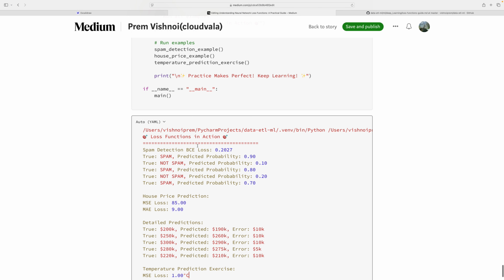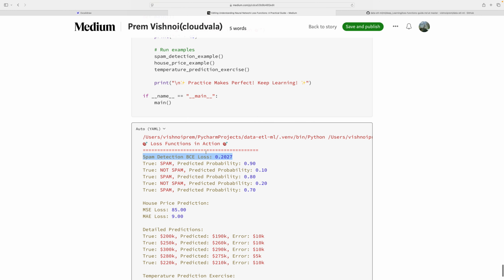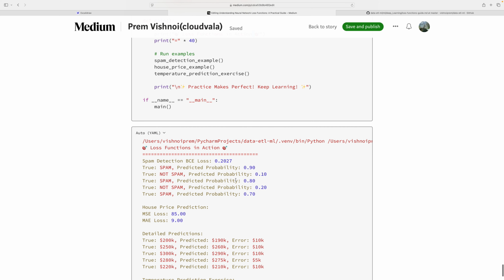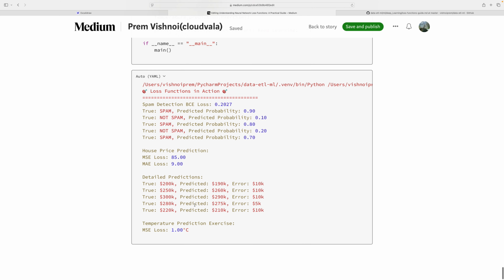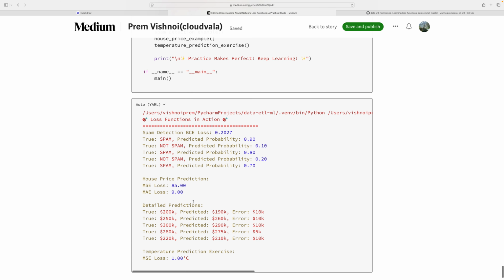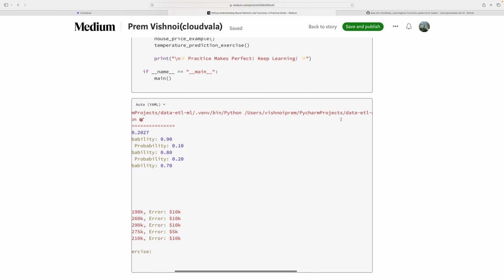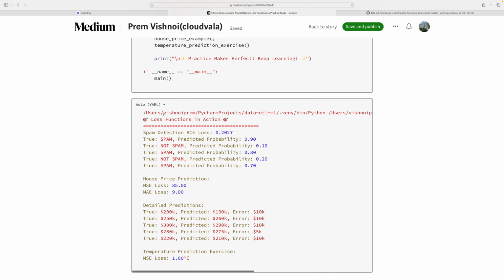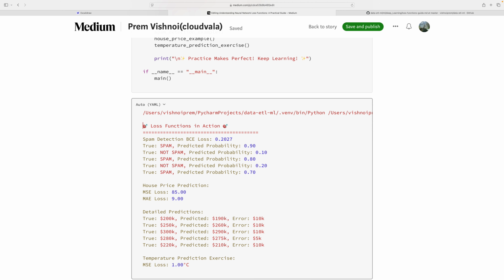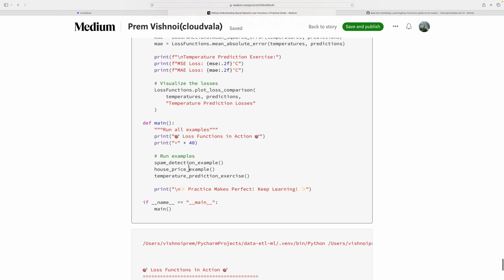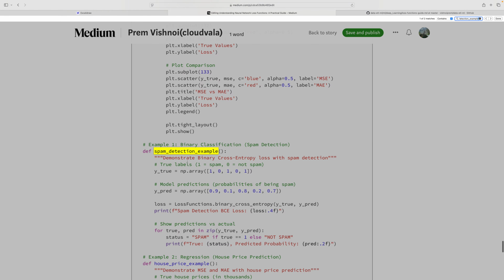Okay, so basically spam detection BCE loss is this one. Now run all the code. The loss function section should be somewhere here. I missed it. Yeah, this is the first part, right? And then it will go here, and then it will go to spam detection.